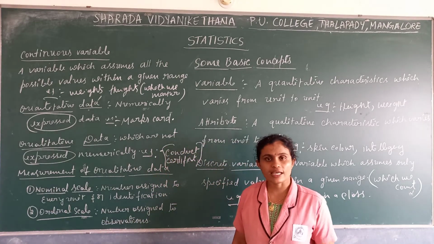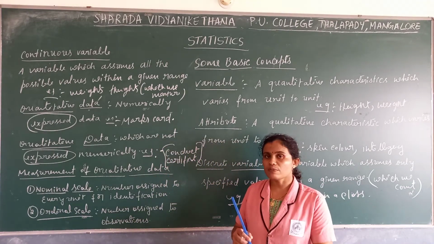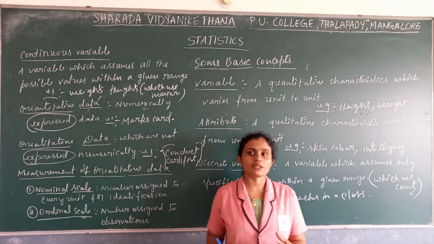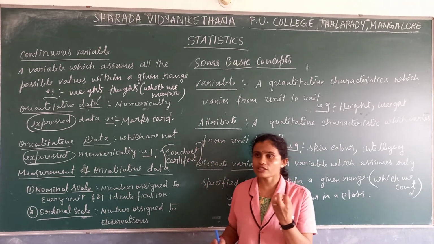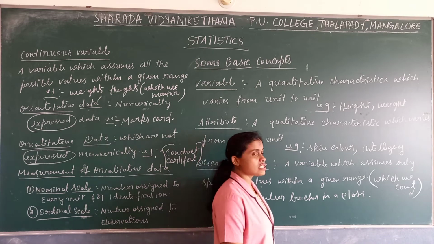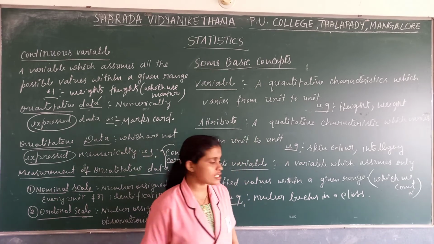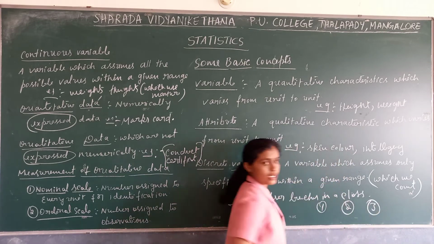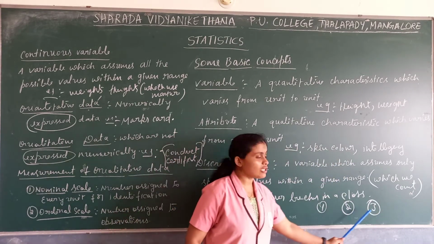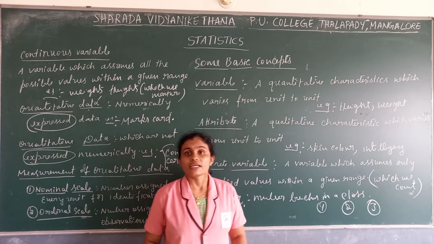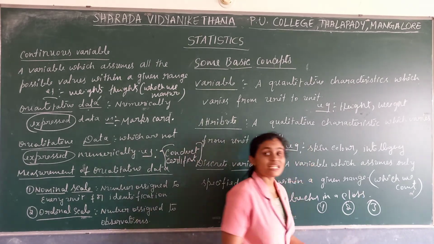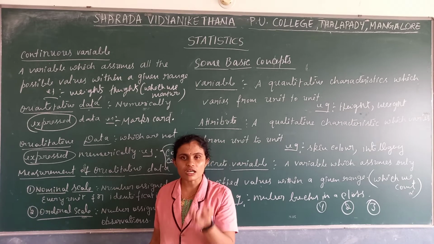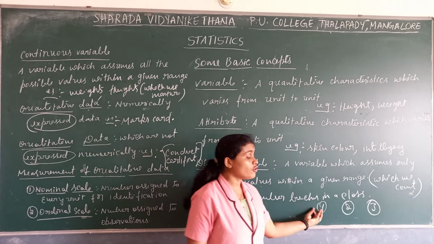And ordinal scale: for example, you will go to a shop where there will be rice or wheat, and there will be three kinds of rice, that is first quality, second quality, third quality. There will be a number, but this number defines the quality of that particular product.